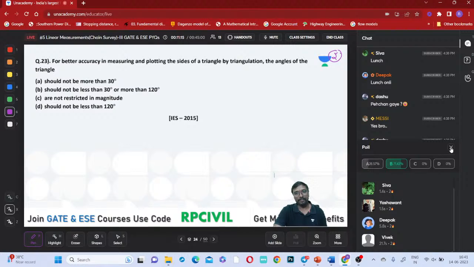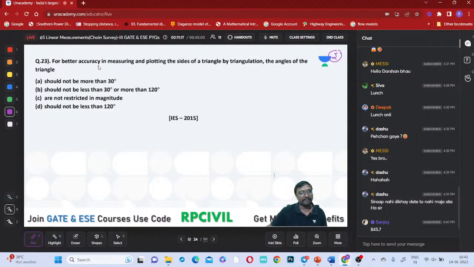Right, 71% only answered correctly till now. For better accuracy in measuring and plotting the sides of a triangle by triangulation, the angles of this triangle should not be lesser than 30 degree and should not be more than this 120 degree, na? Yes or no? When it is in between these two, you call it a well conditioned triangle, na?